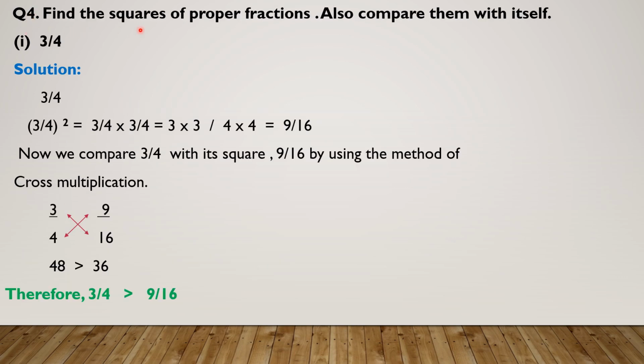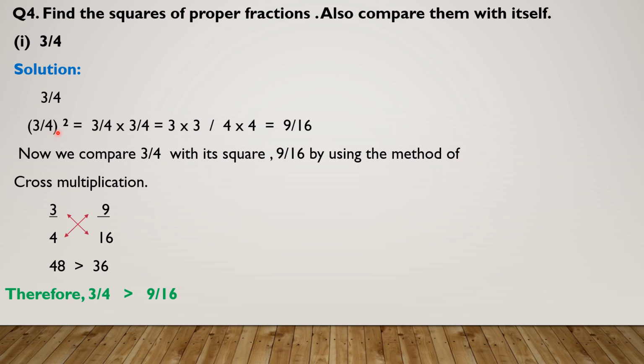Question number 4 is: find the square of proper fractions, and also compare them with themselves. Proper fractions are those in which the numerator is smaller than the denominator. In improper fractions, the numerator is greater than the denominator. So the question is to find the square of each fraction and compare your square with the original number. First of all, we will take the square of 3 by 4.